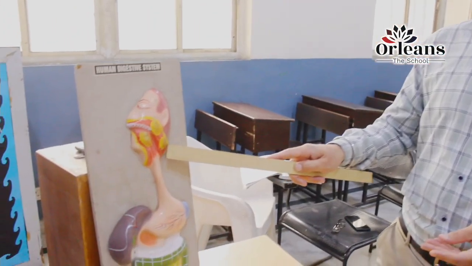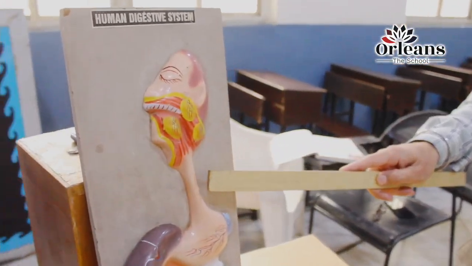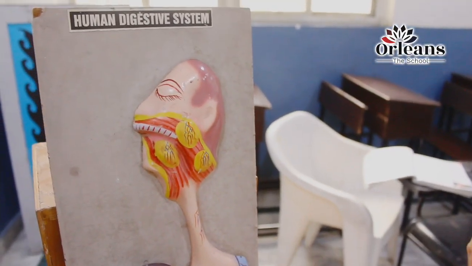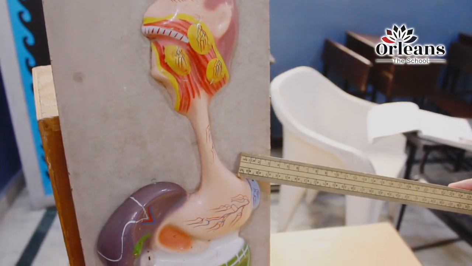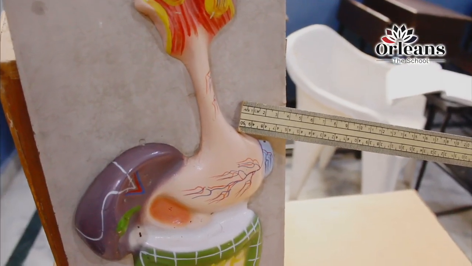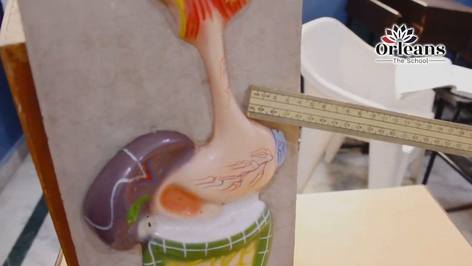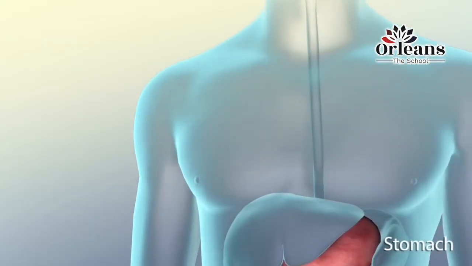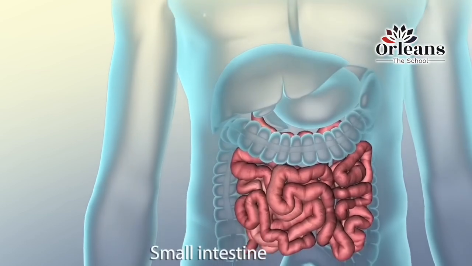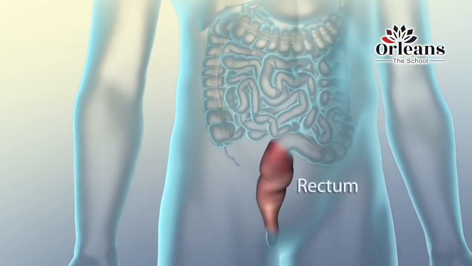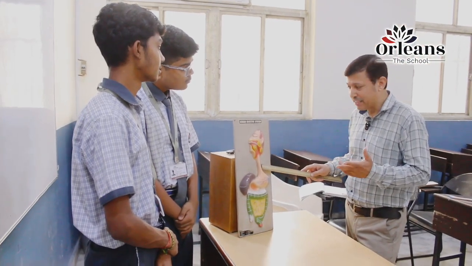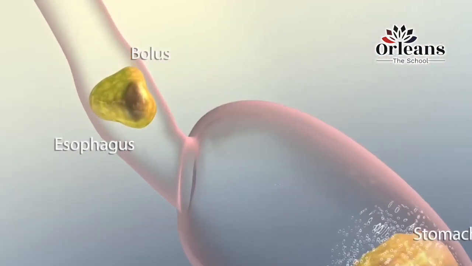So the food passes from the buccal cavity to the food pipe or the esophagus, and then the food reaches the stomach, right? So in the stomach, what is the medium? This is the stomach. So what is the medium over there? Is it acidic, basic, or neutral? Acidic medium. Yes, in the stomach HCl is secreted by the gastric glands, right? Mucus is secreted. And what is the enzyme which digests the proteins, which is secreted in the stomach itself? That is pepsin, right? So pepsin is responsible for the digestion of protein.